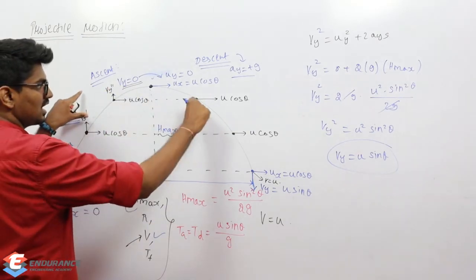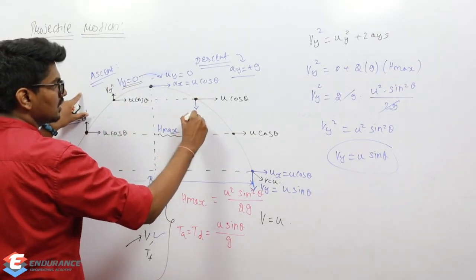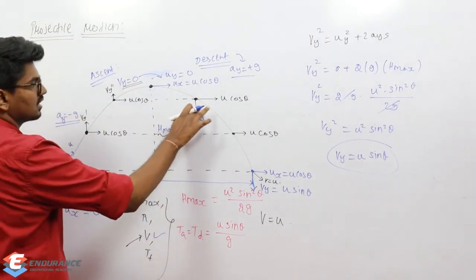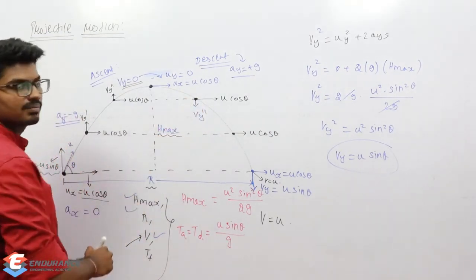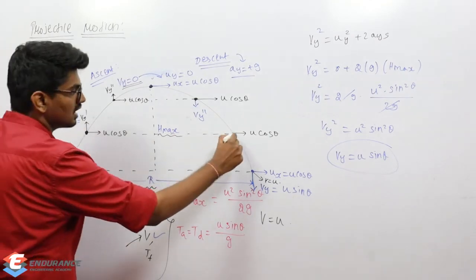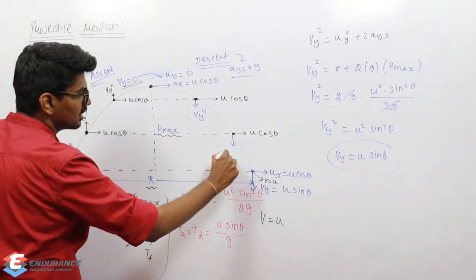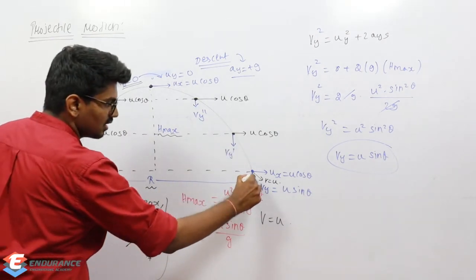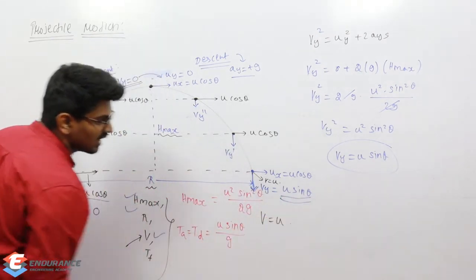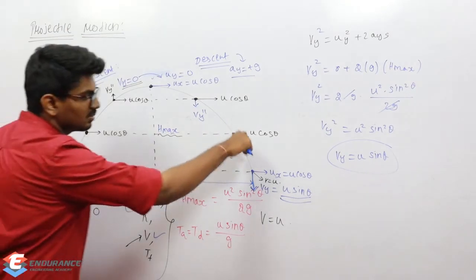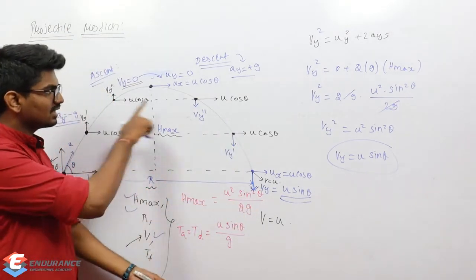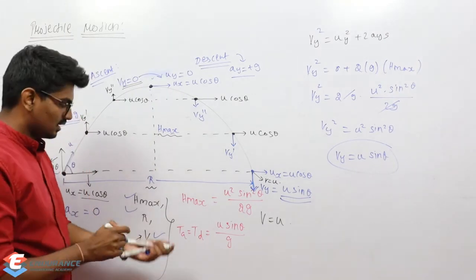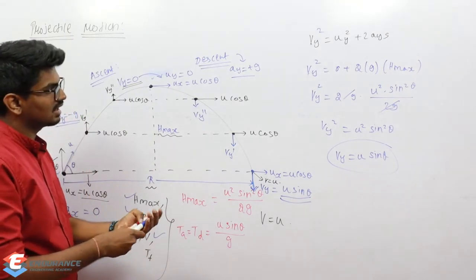Similarly here also same magnitude but in opposite direction, which is nothing but u sine theta, but this is acting upward, and this is acting downward. These concepts we discussed yesterday in the last video also, right? So that's it. That is the conclusion.